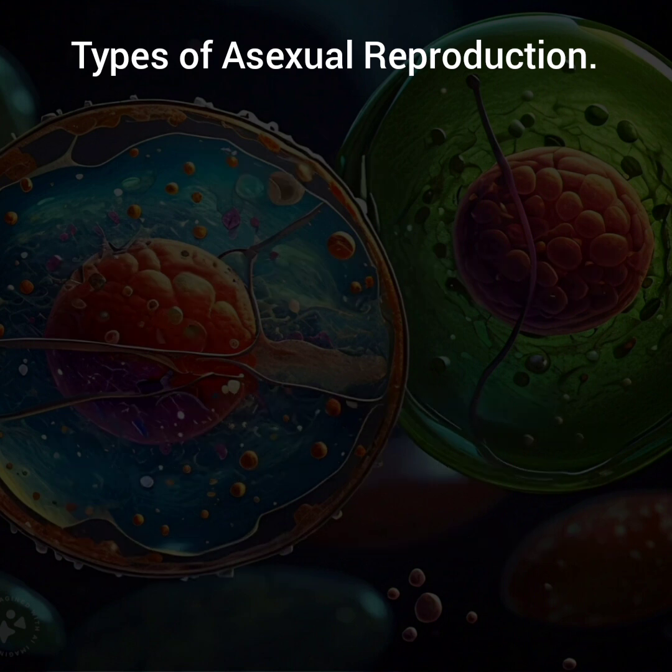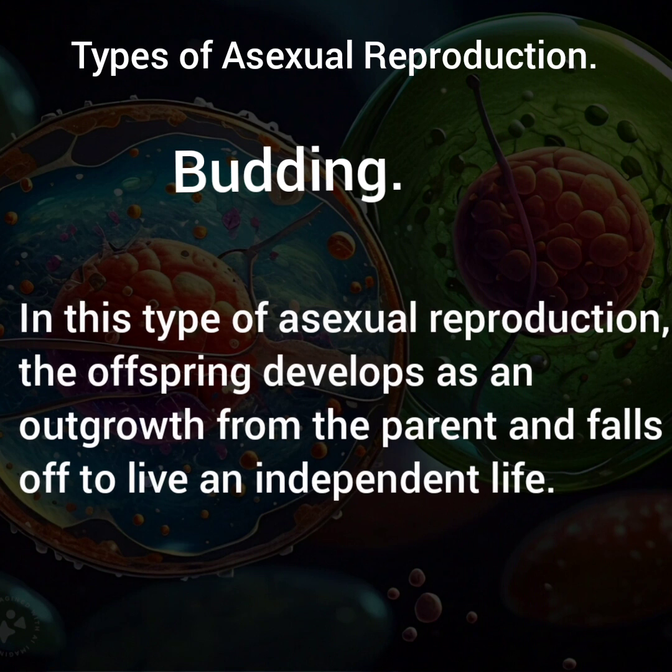Another example of asexual reproduction is budding. In budding, the offspring develops as an outgrowth of the parent. And the outgrowth can either be internal or external. The outgrowth that rises from the parent is known as a bud. And after a particular period of time, this bud breaks off from the parent to live an independent life. In the case of Hydra, which is external, the bud falls off from the parent. Whereas in some sponges where the bud is internal, there is need for the parent to die before the bud can be released to live an independent life.